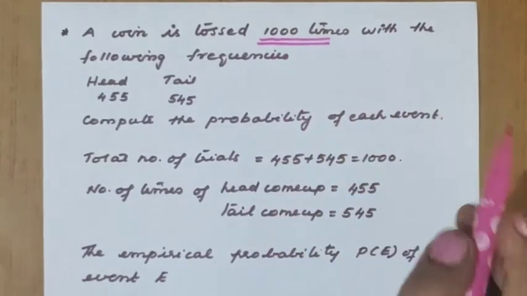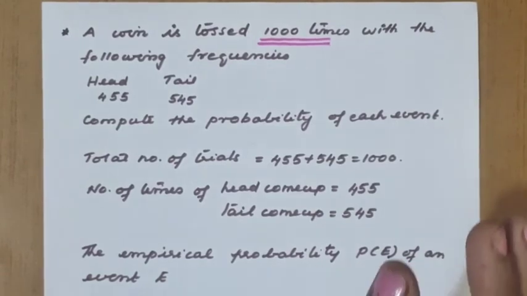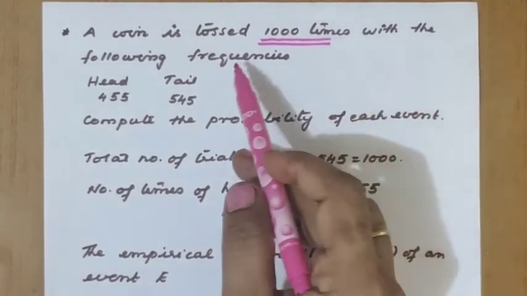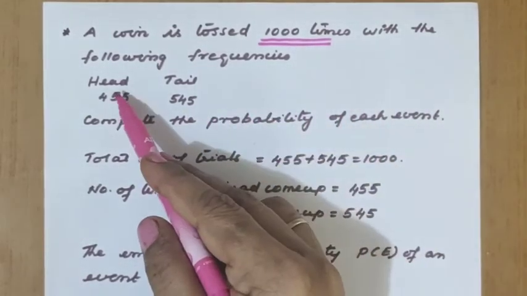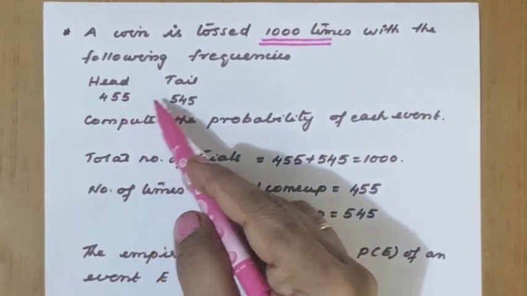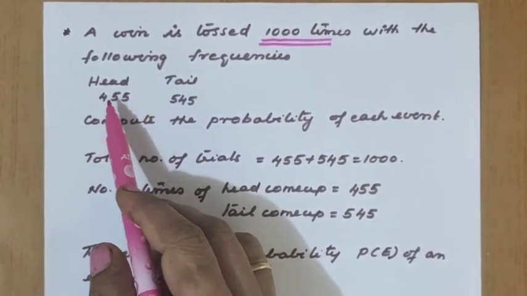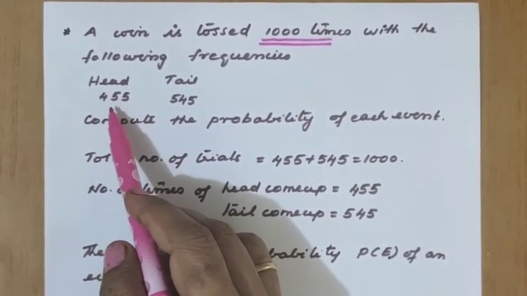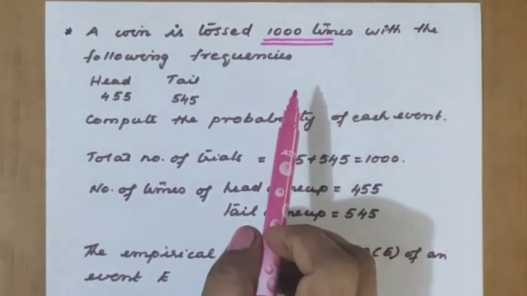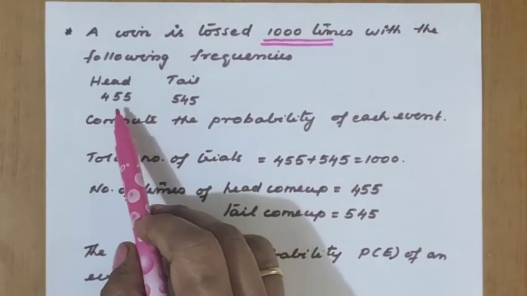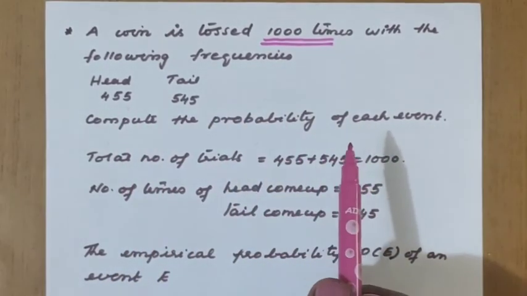The frequency means the number of observations, that is, how many times head came up or tail came up. Head came up 455 times, and tail 545 times. Out of 1000 we got 455 heads and 545 tails.